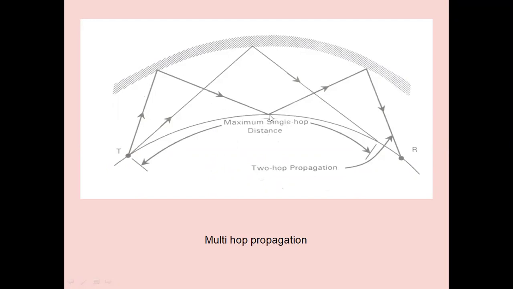1/2, the signal is returned back one time, the next half, the next time the signal is returned back. So we are able to cover the distance here. It depends upon how much power level we are radiating, what is the frequency of operation from the transmitting end, and how much distance of transmission we need. By considering all these parameters, we can make use of this ionospheric propagation.